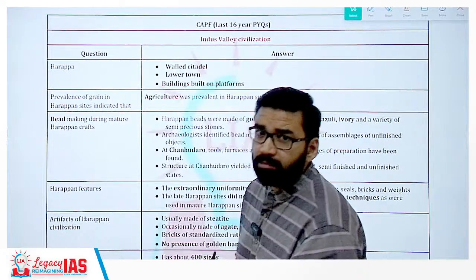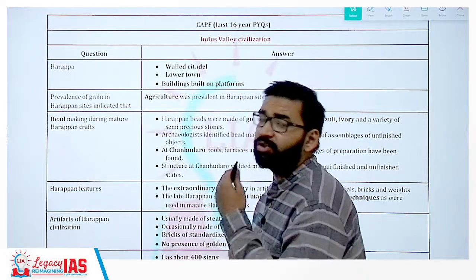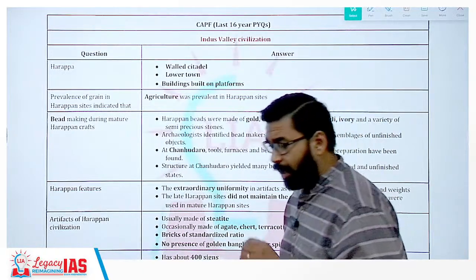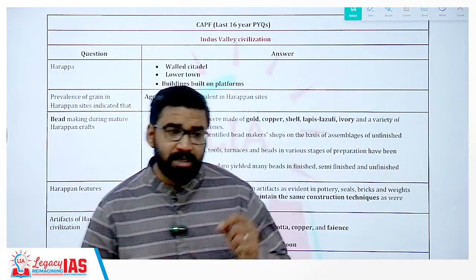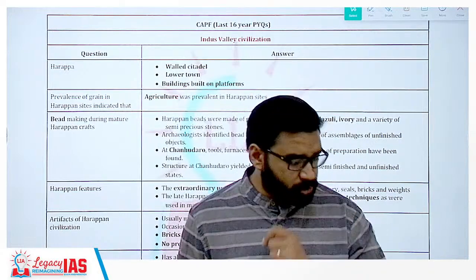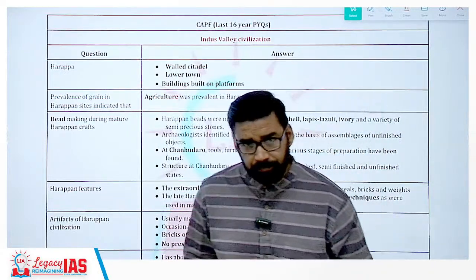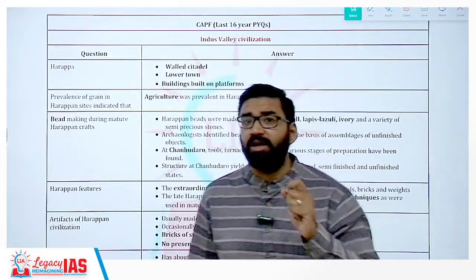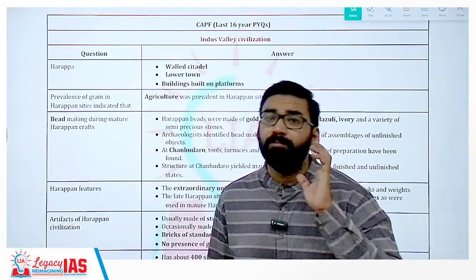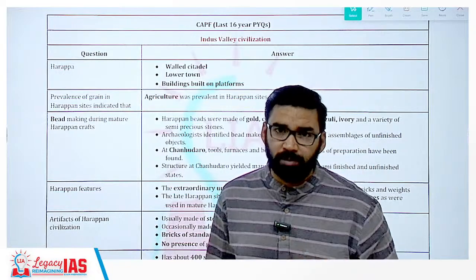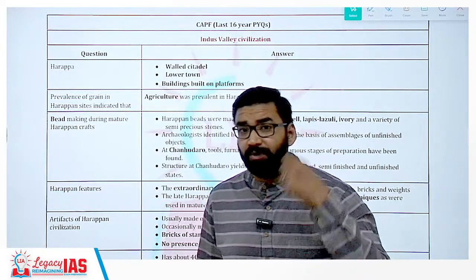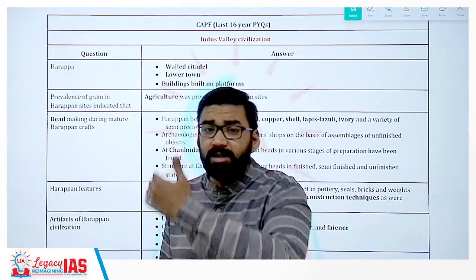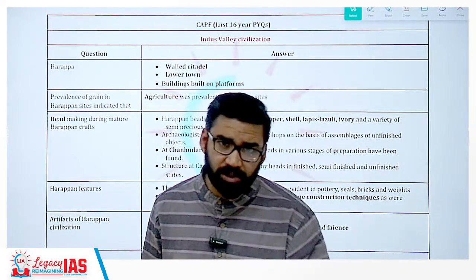So the first question in the CAPF paper was with respect to Harappa. Now Harappa is considered one of the most important sites of IVC. Why? Because Harappa was the first city which was discovered by the British during the British period. Getting my point? It was the first site discovered in terms of Indus Valley Civilization. That is why this is also called the Harappan Civilization.